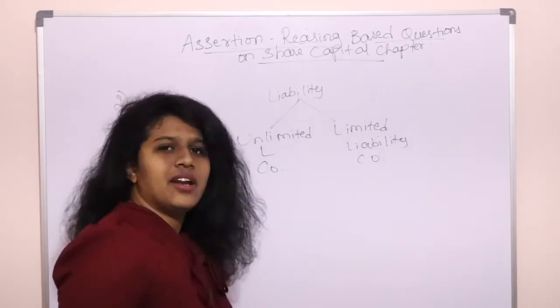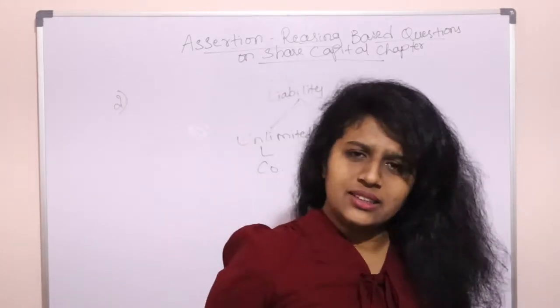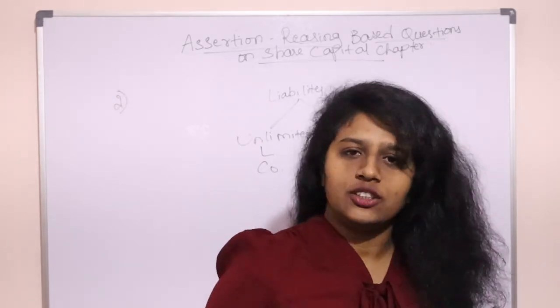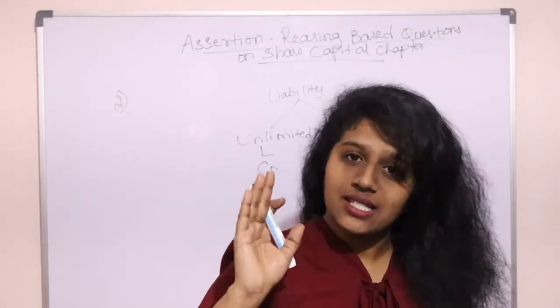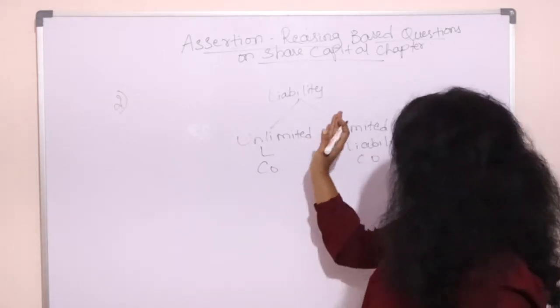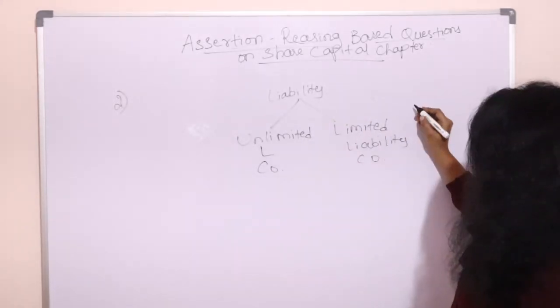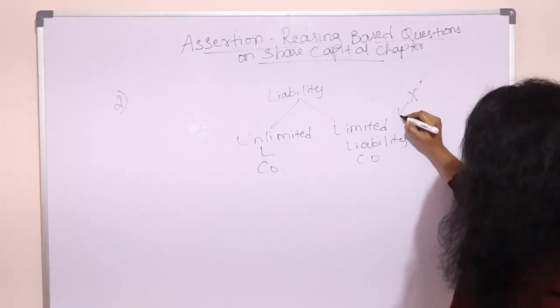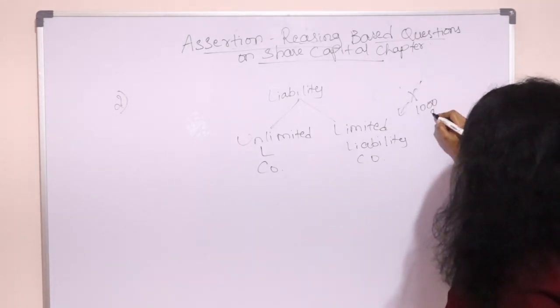So far, the maximum you would have heard is that a joint stock company has limited liability. Yes, that's true. So what is limited liability? Suppose X is investing in the company shares, on 1000 shares.